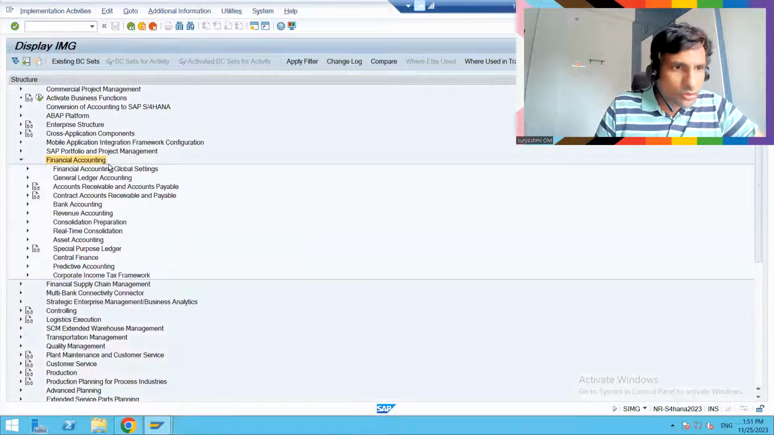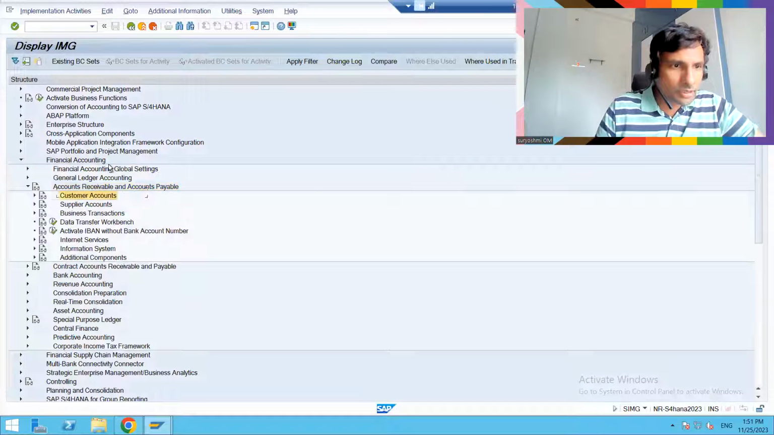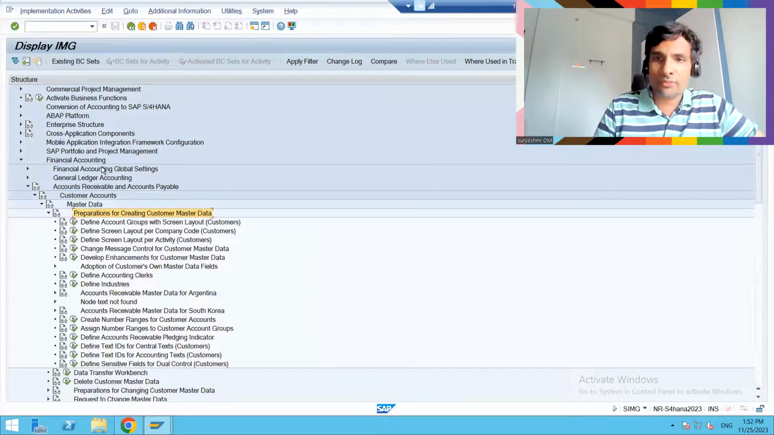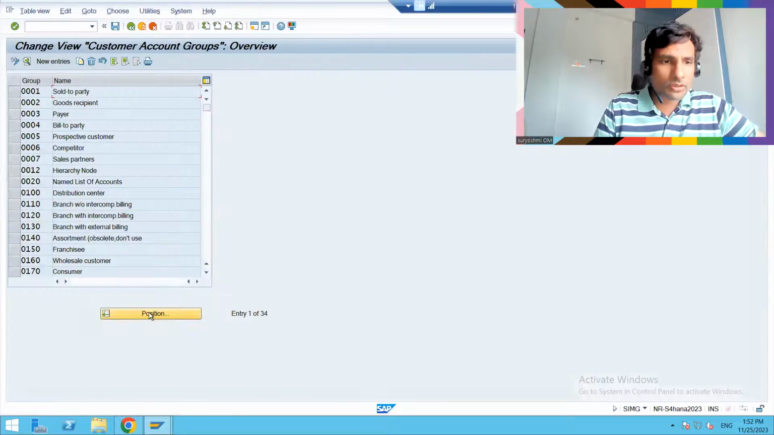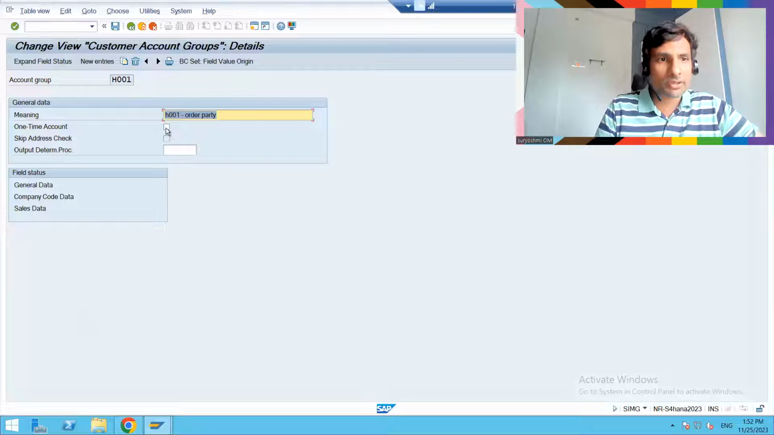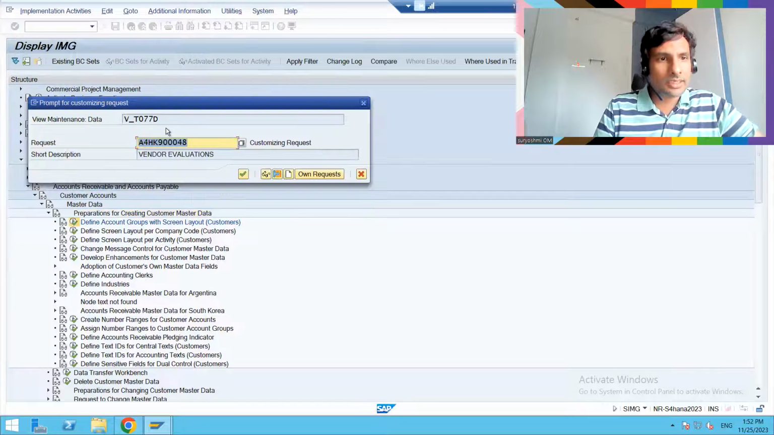Let's go to Financial Accounting, Accounts Receivable and Payable, Customer Accounts, Master Data. I'm going a bit faster because you already know ECC. Let's go to Define Account Groups. I have defined this account group recently, H0001. This is the place where you can control your one-time customer. Let's give it a try.